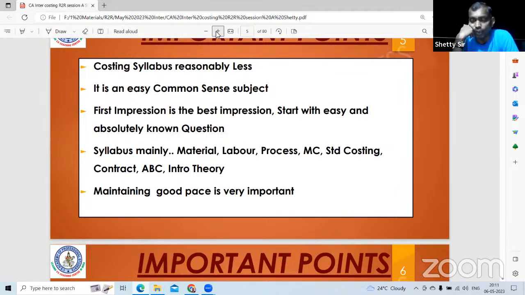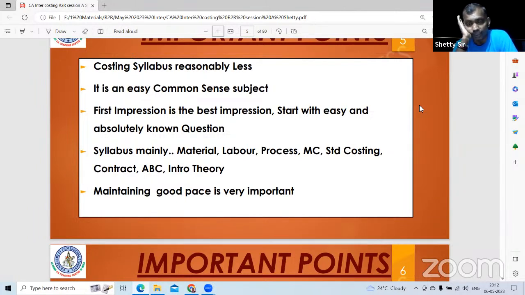So starting questions, what you write is most important, like any other subject. First impression is the best impression. That's why start with the most easy. Especially in costing, the last question is always on theory. If you think you're not so good at practicals, and if you're extremely good at theory, you may start with the theory also. You may start with theory, but it's not compulsory. Whichever is the easiest one, start with that.